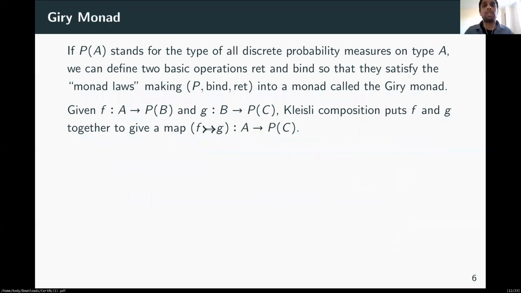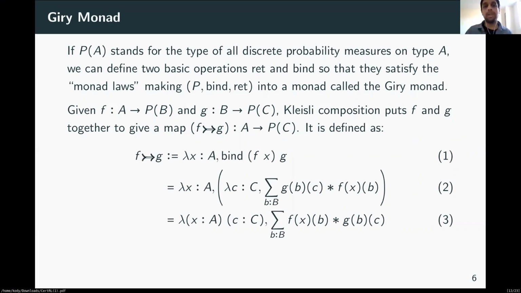If P of A stands for the type of all discrete probability measures on type A, then we can equip P with two operations, the bind and the return, which make the triple P, bind and ret into a monad called the Giry monad. And if you're given two Kleisli arrows of the Giry monad, that is arrows from A to P of B and B to P of C, then Kleisli composition simply puts these together to return an arrow from A to P of C.